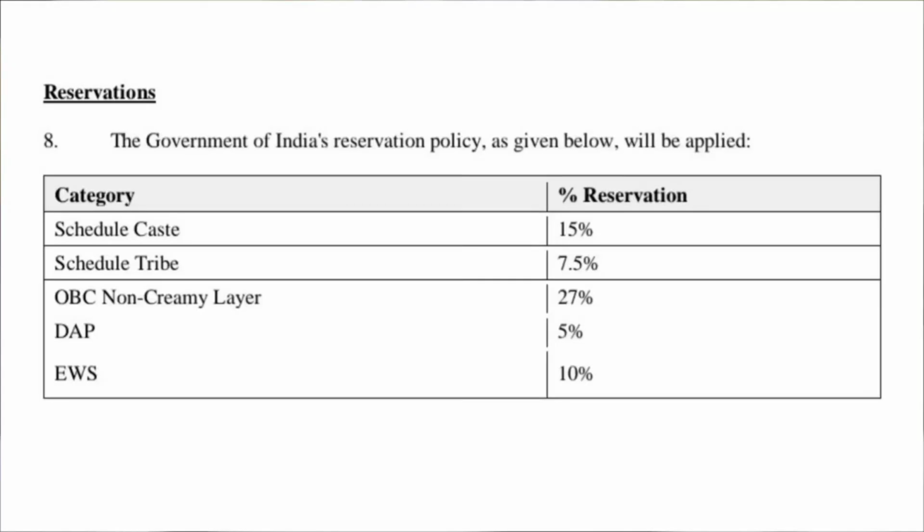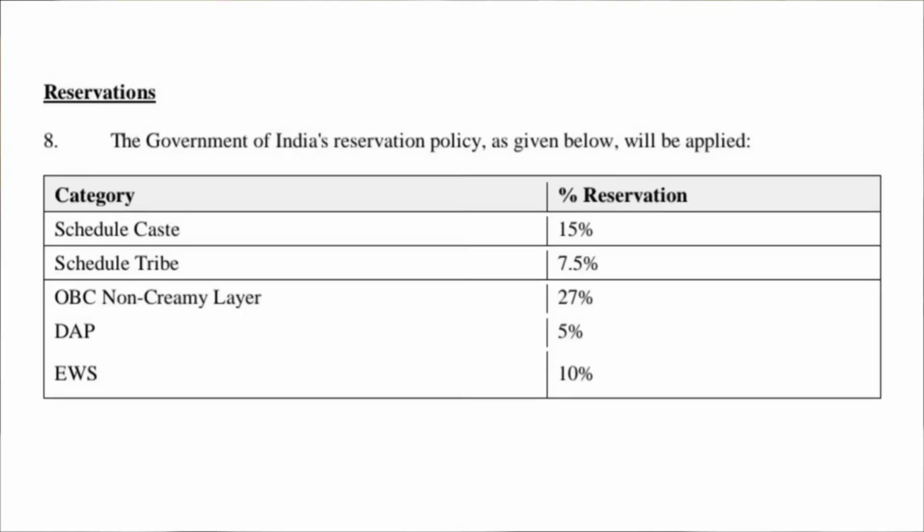the scheduled caste, 7.5% seats are reserved for the scheduled tribe, 27% seats are reserved for the OBC non-creamy layer, 5% seats are reserved for the DAP, and 10% seats are reserved for the EWS candidates. So this is all about the admission process in the IIM Sambalpur.